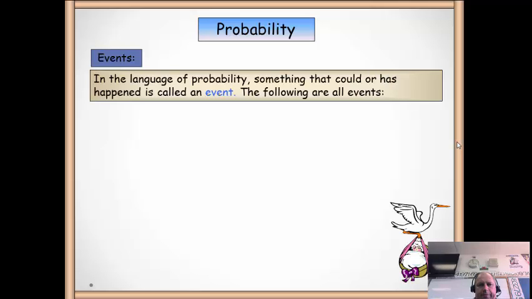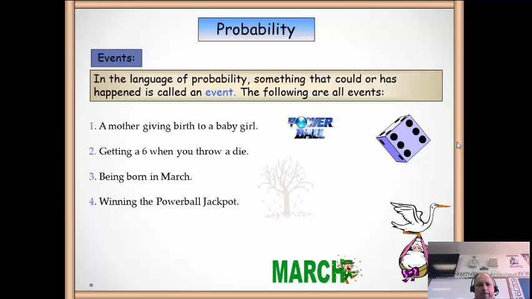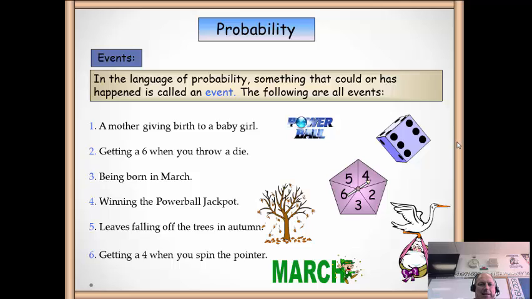So, events. In the language of probability, something that could happen or has happened is called an event. The following are all events. Each one describes something that has happened or is going to happen.